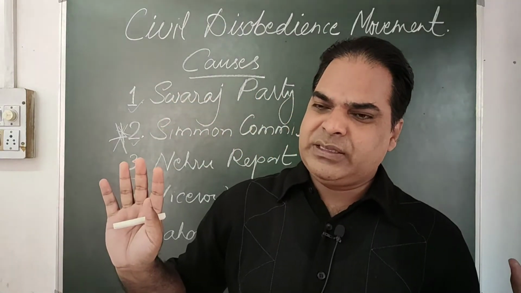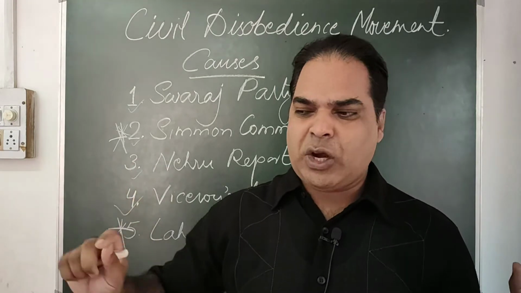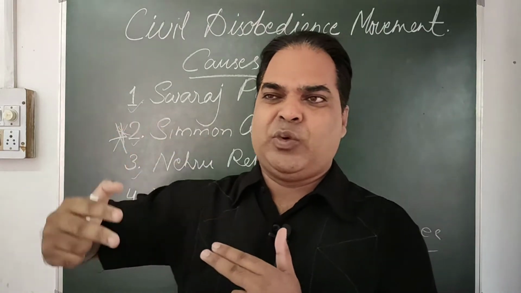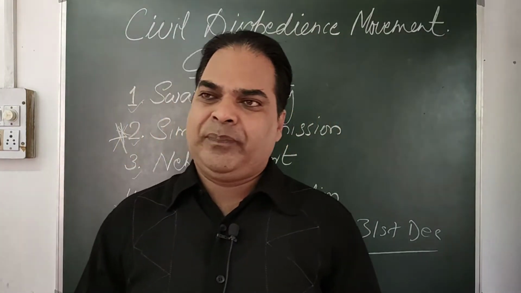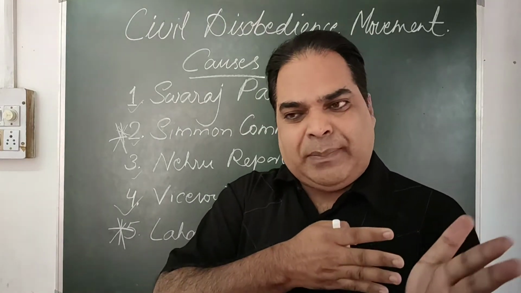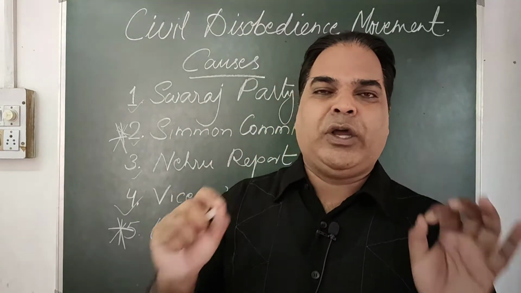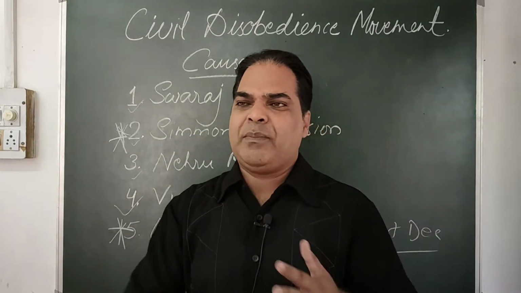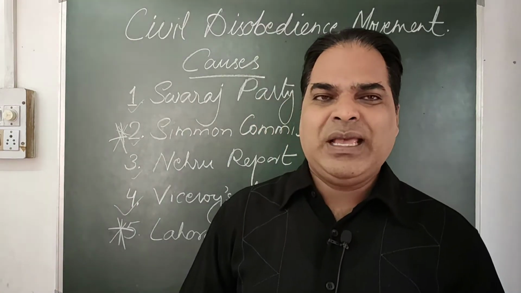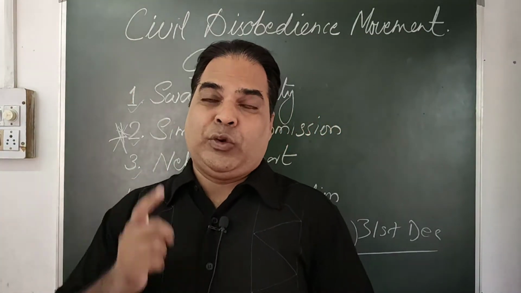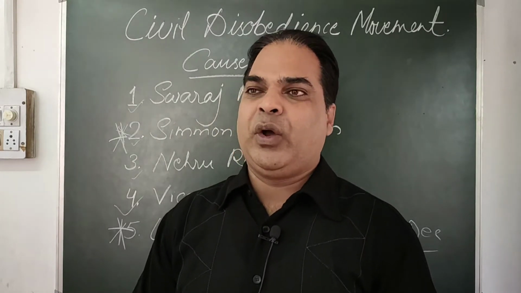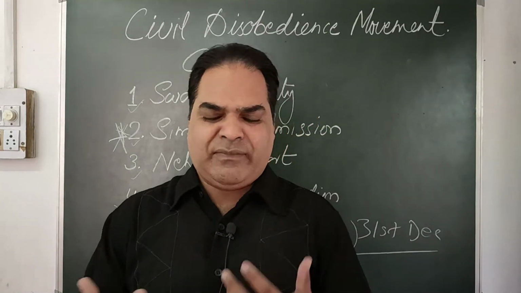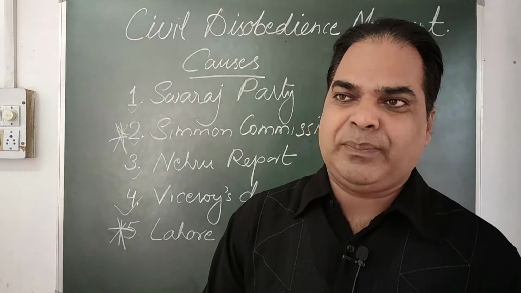So Gandhiji, after reaching Dandi, picked up a handful of salt. That was a defiance against the salt law, and from that time onward the civil disobedience movement started everywhere throughout the country. The movement spread rapidly. Violation of laws, number one. Boycott of goods, foreign goods were boycotted everywhere. Mass strikes and demonstrations completely shook the entire country. Gujarat, Ahmedabad and Bombay saw mass mobilization through Gandhiji's method of satyagraha.